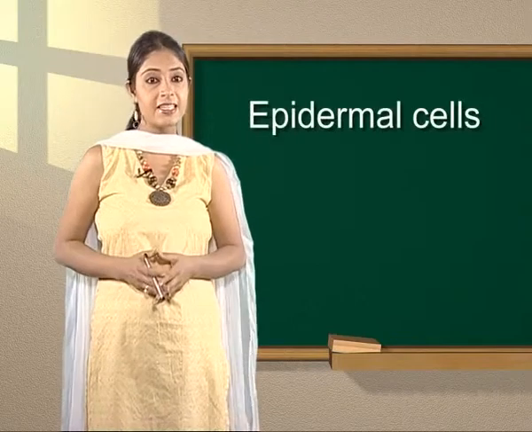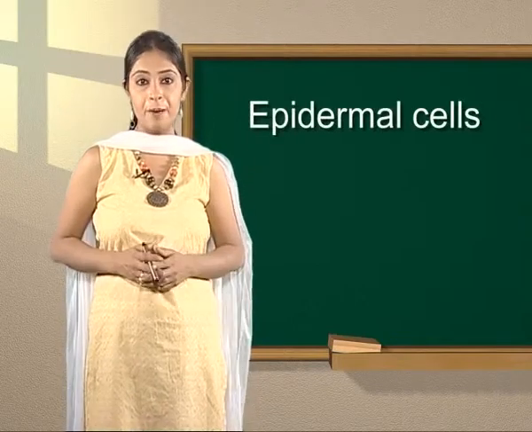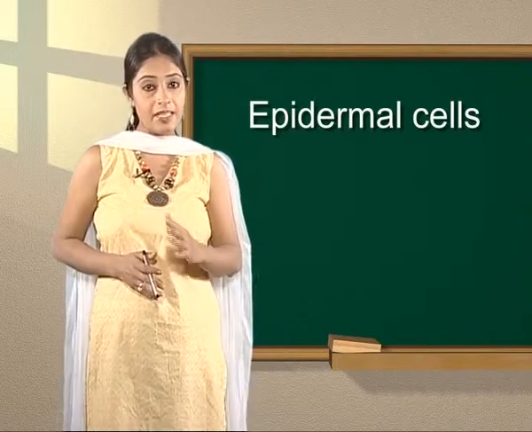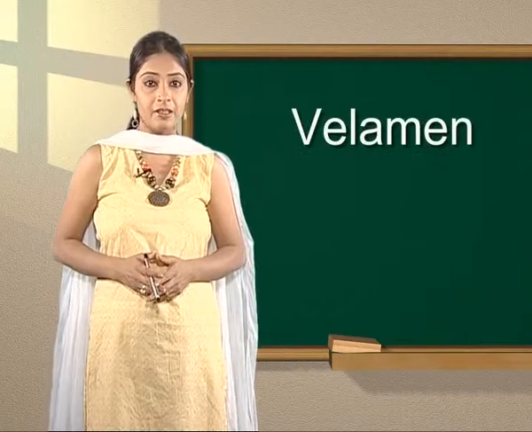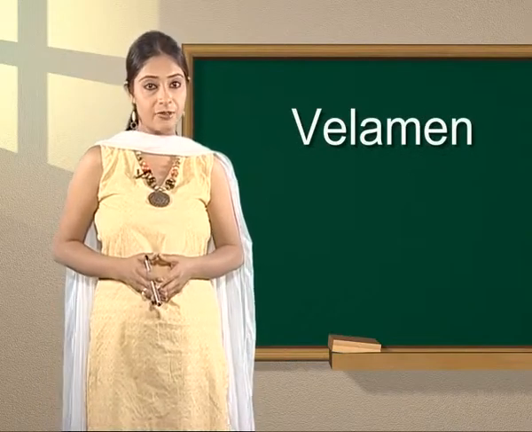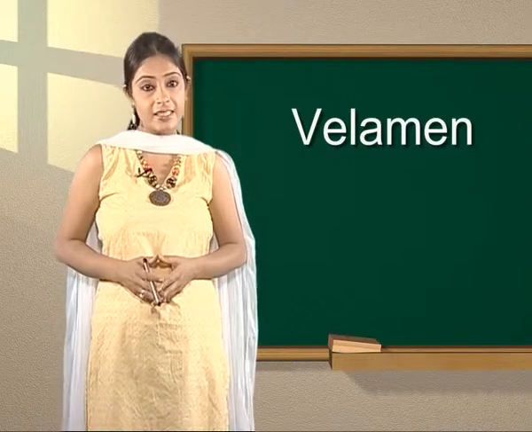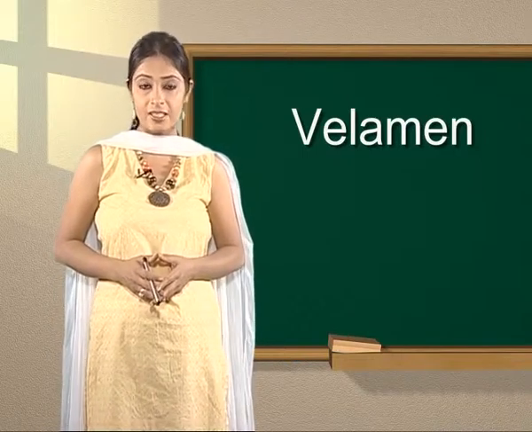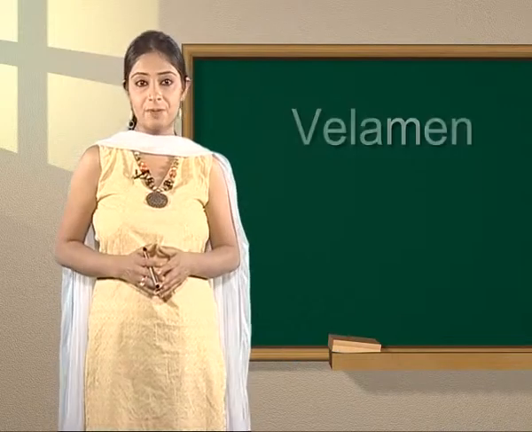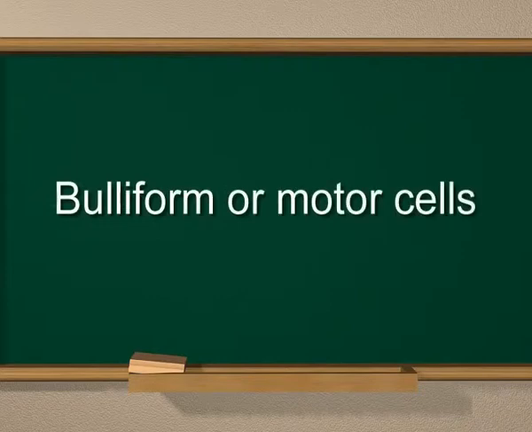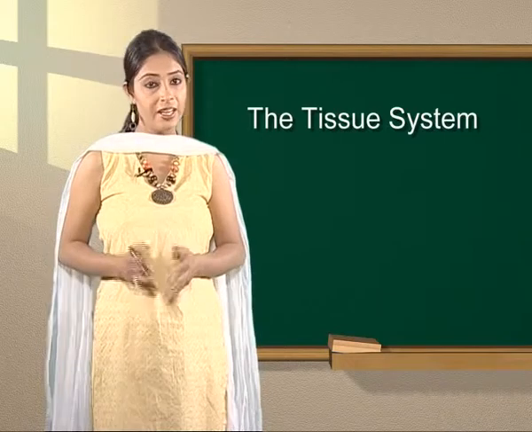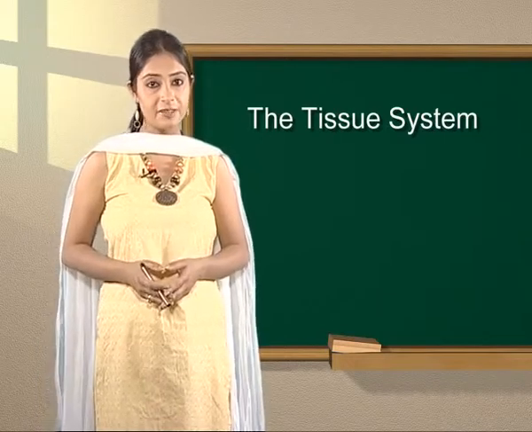In some plants or parts of plants, epidermal cells get differentiated. For example, in aerial roots, a multiple layered epidermis is formed, which is either tough or spongy and is modified into velamen, which absorbs water from atmosphere. Sometimes, some epidermal cells in the leaves of grasses are comparatively very large. These are called bulliform or motor cells. They play an important role in folding and unfolding of leaves.